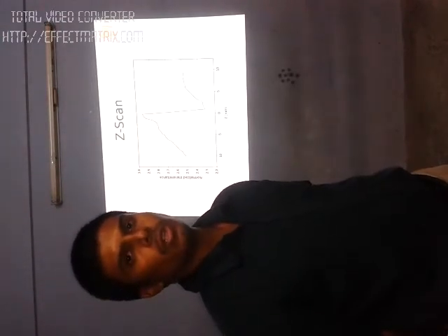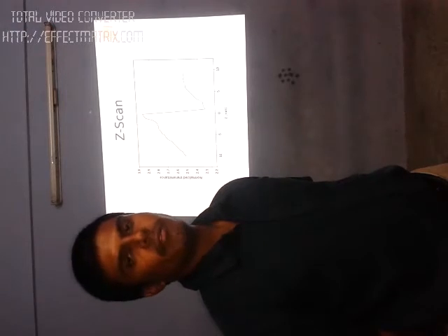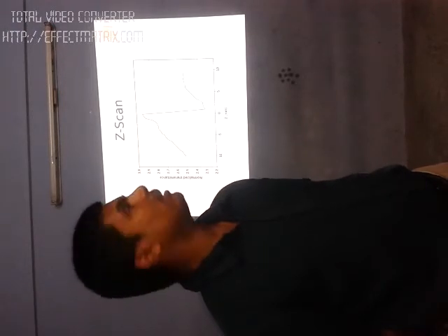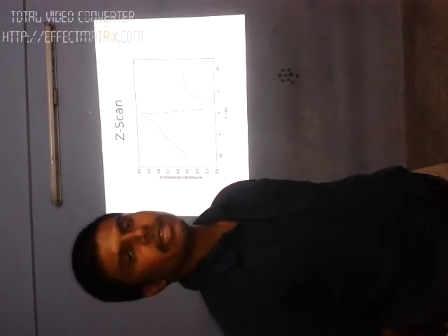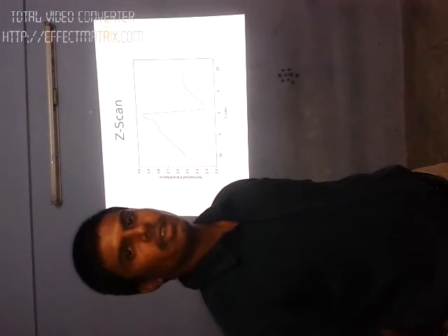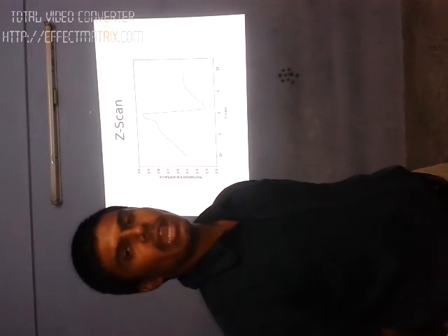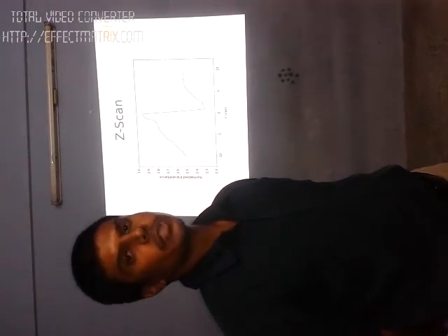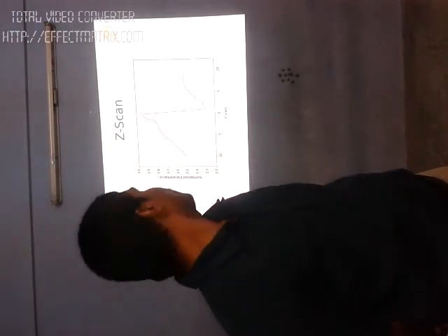Next. As I said earlier, my material is not suited for second order conversions, so I want to move to third order. I want to test whether my material is suited for third order optical properties. For that purpose I have recorded this Z-scan. Here I detect the nonlinear transmission with respect to position, and this spectrum reveals that I can use this substrate for third order optical conversions.